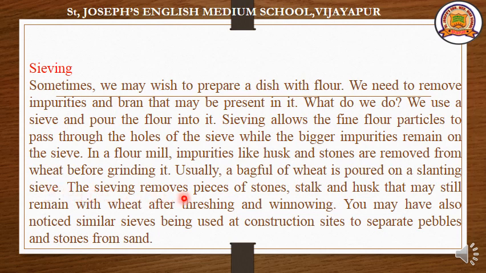The sieving removes pieces of stones, stalk, and husk that may still remain with the wheat after threshing and winnowing. You may have also noticed similar sieves being used at construction sites to separate pebbles and stones from sand.